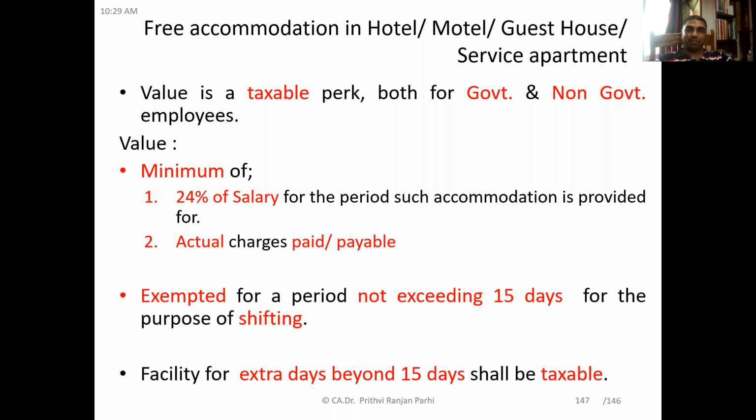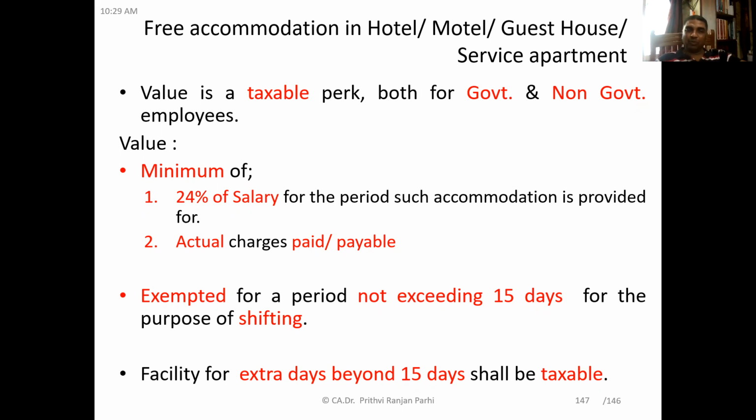But this type of perquisite will be exempted if the accommodation provided does not exceed 15 days. So if it is a very short-term accommodation, provided for a few days, not exceeding 15 days, that means up to 15 days one may stay in these facilities without being taxed. But if it is more than 15 days, then we need to value the perquisite.